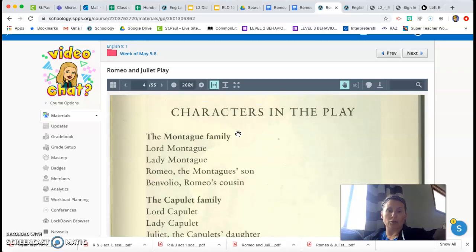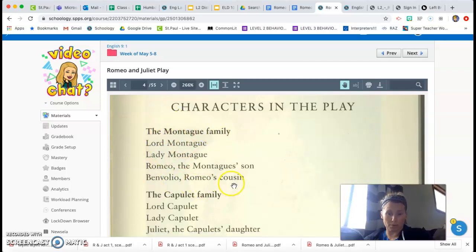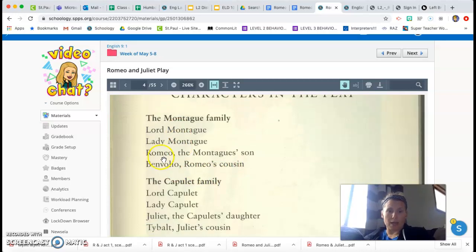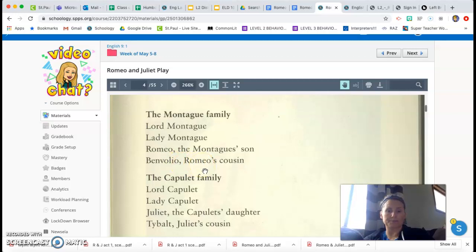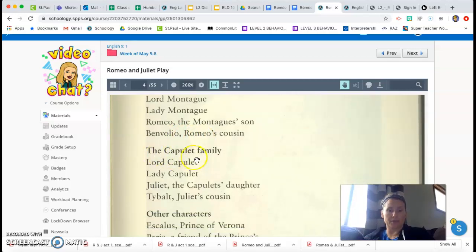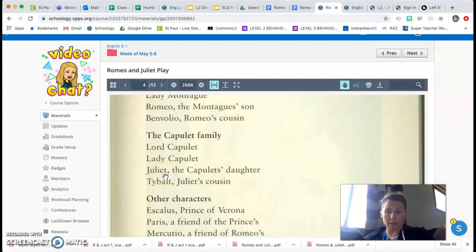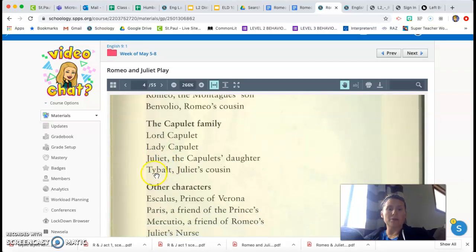So as I showed you last week, there are some different characters. We have the Montague family. This is the family of Romeo. Lord and Lady Montague are his mother and his father. Romeo is the main character, one of them. And then Benvolio is his cousin, who we will also see. There is the Capulet family, and this is the family of Juliet. Lord and Lady Capulet are her mother and father. Juliet is the other main character in this story. And then there is a guy named Tybalt, and that's her cousin.